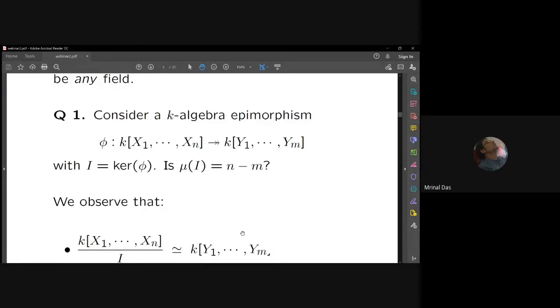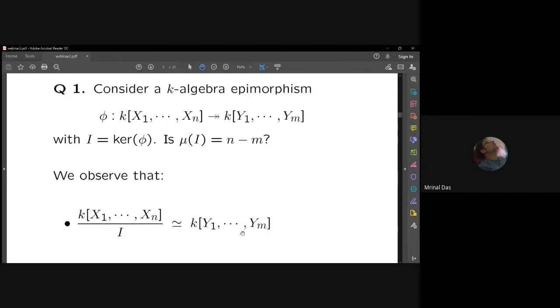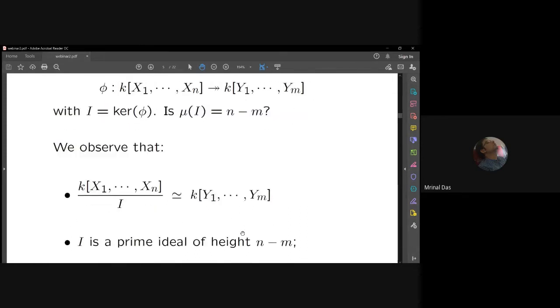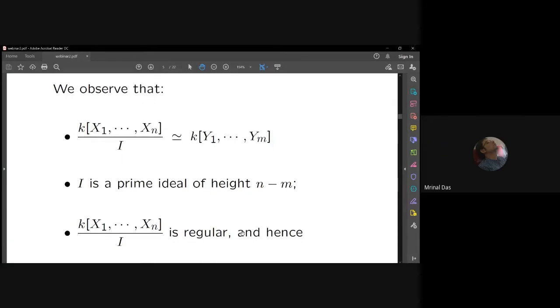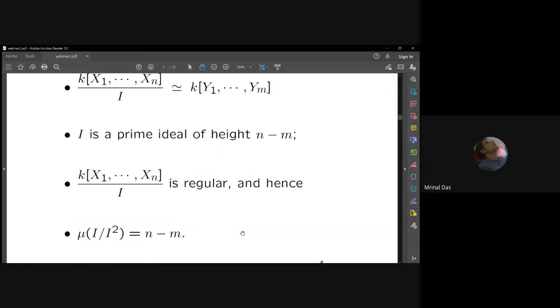First, the first isomorphism theorem tells us that the quotient ring k[x1, x2, ..., xn] modulo I is isomorphic to the polynomial ring. Therefore, the left hand side is also an integral domain. Immediately we get that I is a prime ideal of height n minus m, and actually we get even more than that. This is a regular ring, k[x1, x2, ..., xn] modulo I, because it is isomorphic to a polynomial ring, and therefore, by an exercise given in Matsumura, the minimal number of generators of I mod I squared is n minus m.